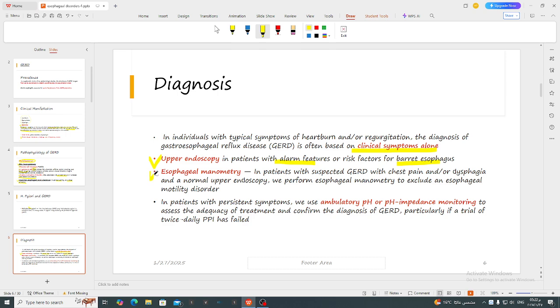Esophageal manometry can be used in patients with chest pain and/or dysphagia when we suspect reflux but we see a normal upper endoscopy. We do the manometry to exclude an esophageal motility disorder, which can have very similar symptoms to gastroesophageal reflux disease. In patients with persistent symptoms, especially those who do not respond to twice daily PPI, we do an ambulatory pH or pH impedance monitoring to assess the adequacy of treatment and confirm that the patient actually has gastroesophageal reflux.